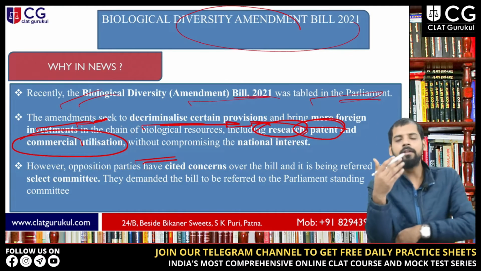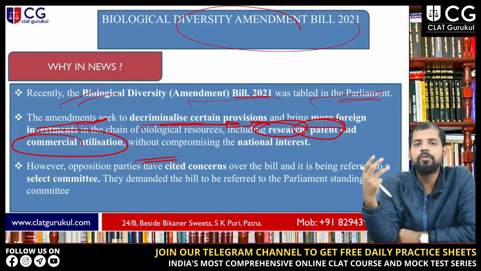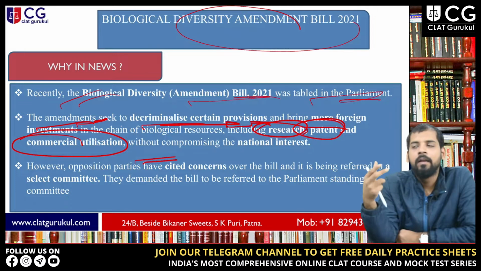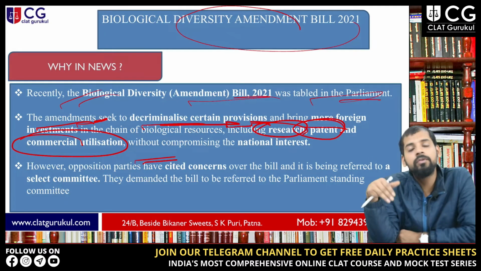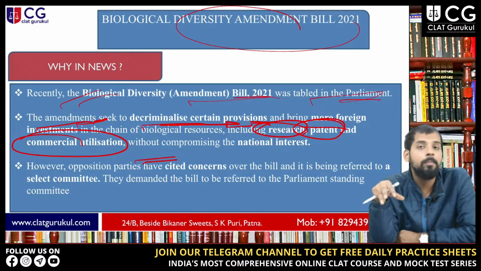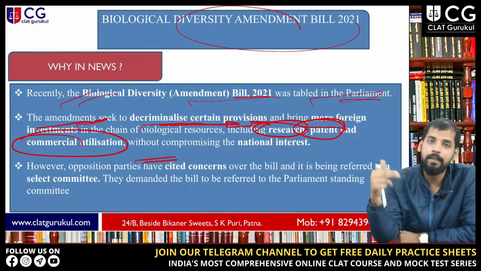See, the act not only talks about attracting foreign investment into these resources, but it also says that we don't have to compromise our national interests, because these resources are our own. So we don't have to compromise on that, and we also focus on attracting foreign investment into these resources, so that these resources will grow. There are so many aspects involved in this whole bill, which we will discuss in the key points.